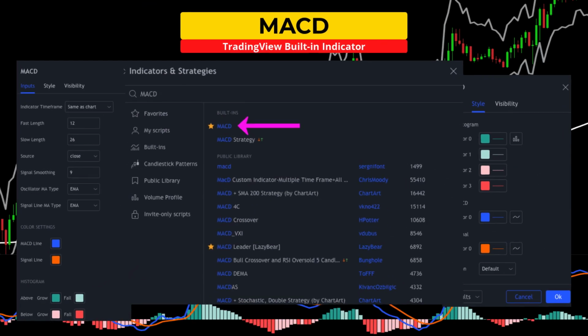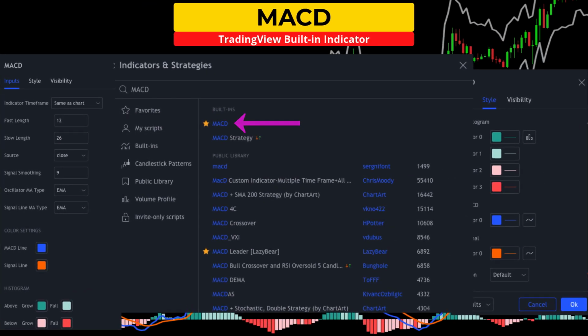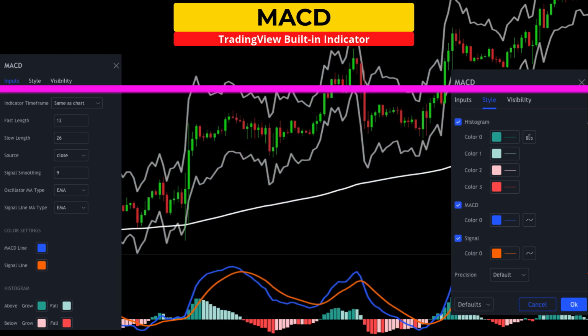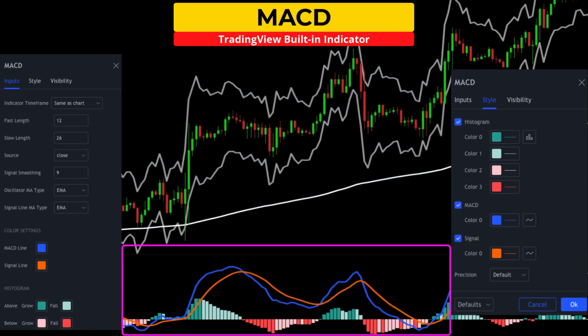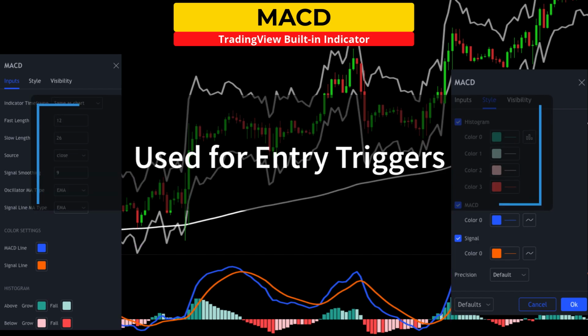The first indicator is the Moving Average Convergence Divergence, or MACD. I am going to keep the inputs at default, but make the lines thicker so you can see it more clearly. The MACD is one of the most useful indicators in trading, and in this system, we are going to use it for our entry trigger.